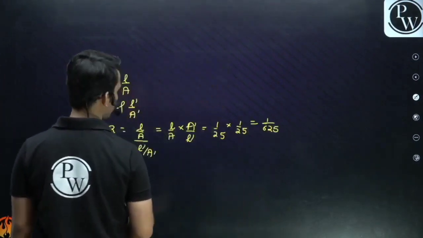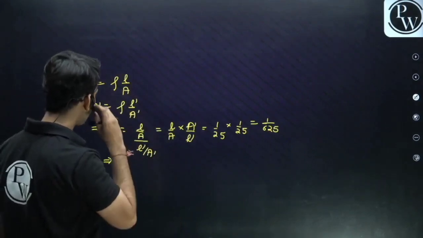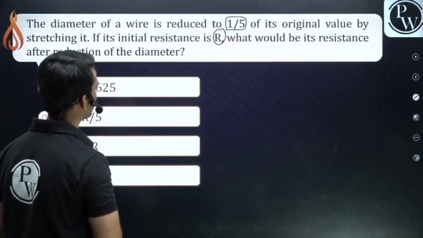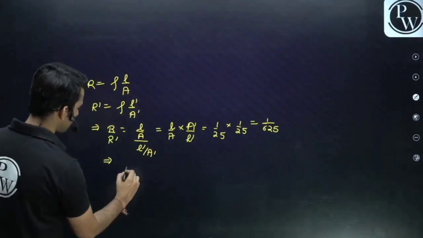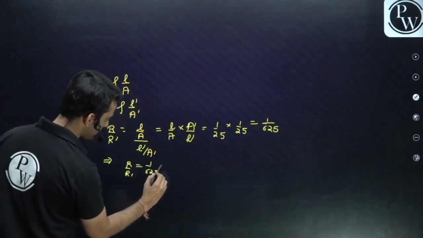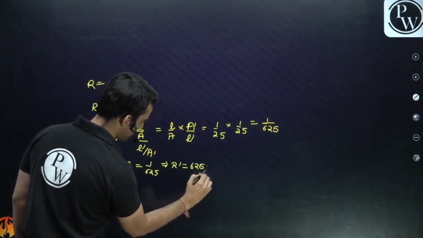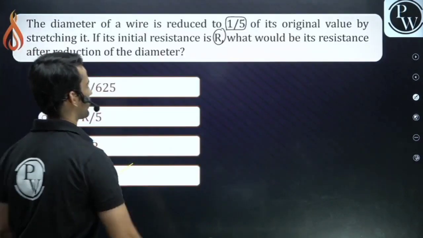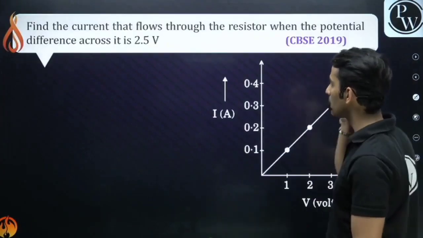Clear? So you can see the diameter has been reduced, so the length has been increased. R upon R dash is 1 upon 625, that means R dash will be 625 R. That's it. Clear? Which option? D option is correct. So this is how you should approach such questions. R is rho L by A.